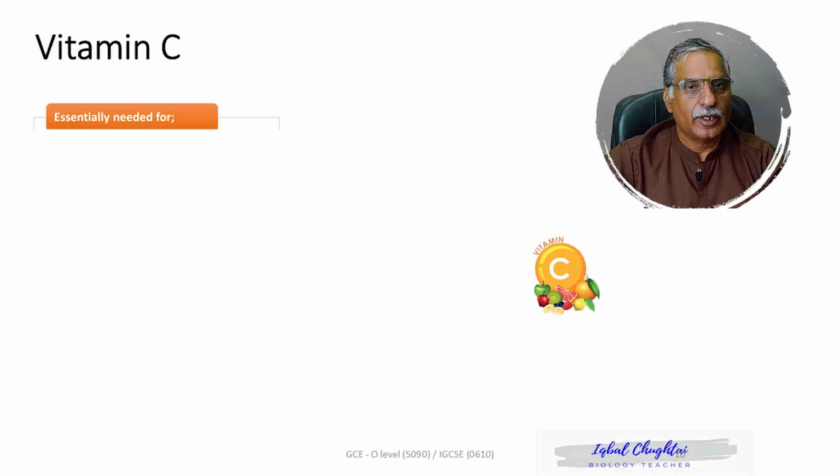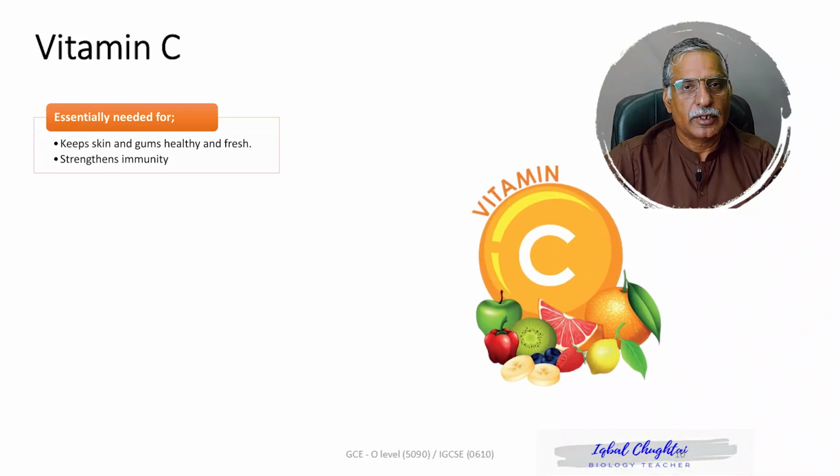One is vitamin D and the other is vitamin C. Vitamin C is very important because it keeps our skin healthy and fresh. It keeps our gums healthy and fresh. And this vitamin C also helps in maintaining a healthy immune system.